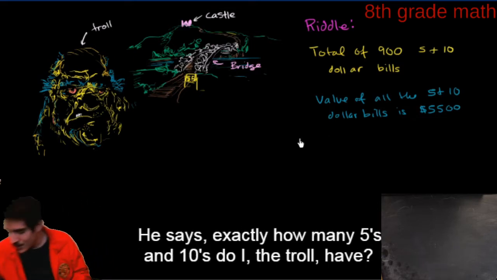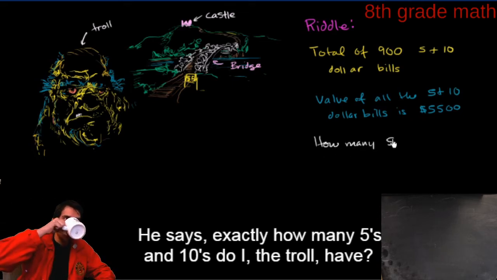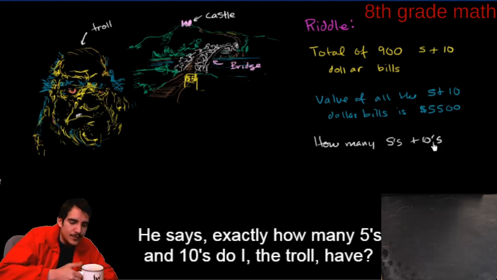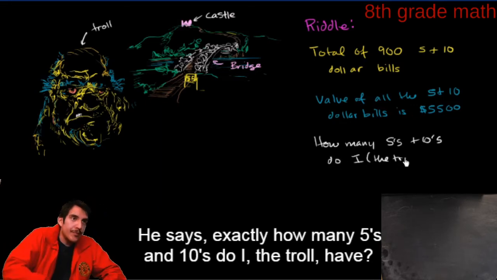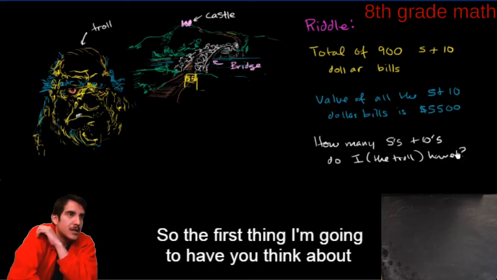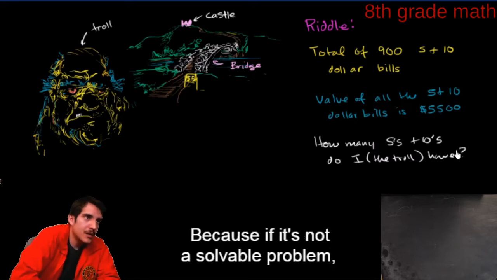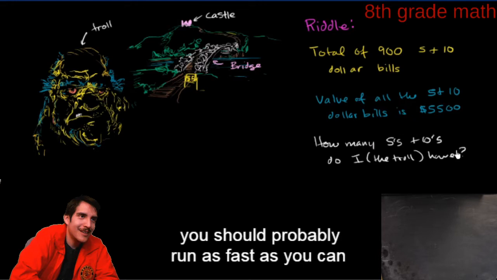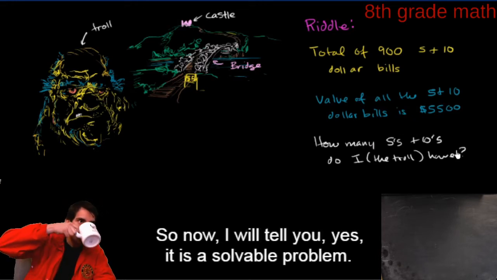Oh my gosh. He says exactly how many 5s and 10s do I, the troll, have? Very good question. So the first thing I'm going to have you think about is, is this even a solvable problem? Because if it's not a solvable problem, you should probably run as fast as you can in the other direction. True. So now I will tell you, yes, it is a solvable problem.